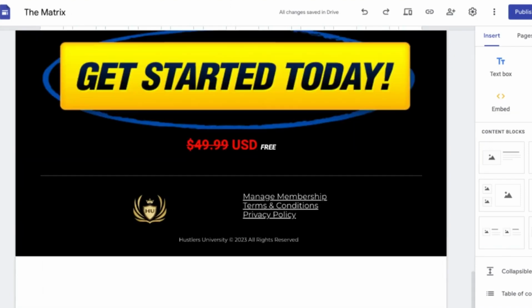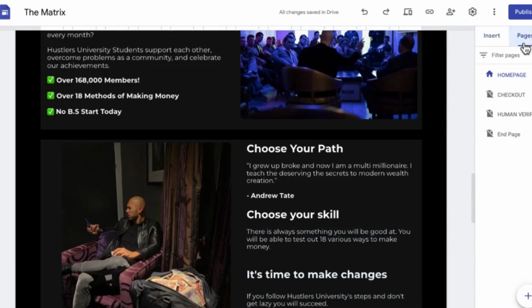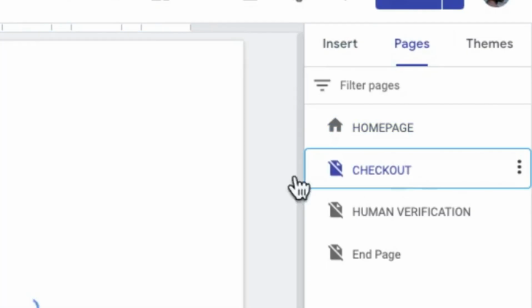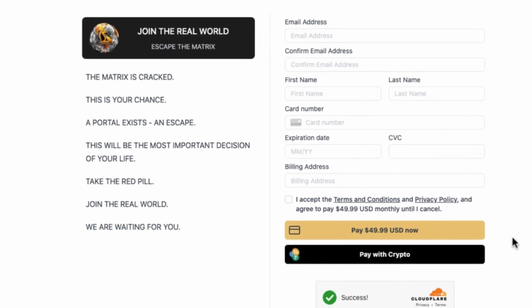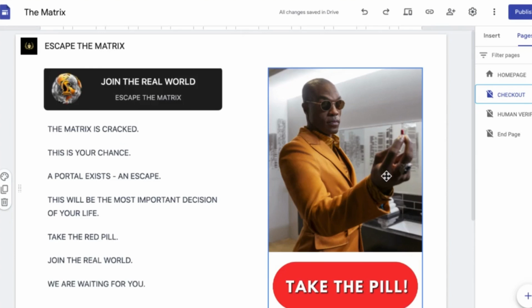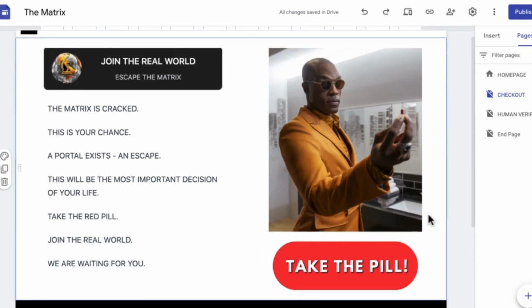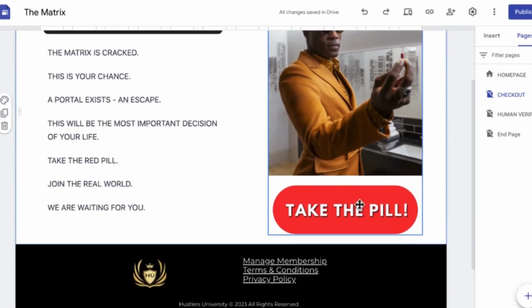And what I did on my website is I'm going to come over to my pages and show you exactly what I did, guys. So I have the checkout page here. Click on checkout page. What I did on my website is, because we're giving them this for free, we can't actually charge them, right? So we can't create a checkout page for them to actually put in their card numbers and blah blah blah. We're giving this out for free, right? So what I did is I got an image of Morpheus, and I just created a button where it says take the pill. Therefore they can click on this button where it says take the pill, and once they click on this, they're going to get sent over to our content locker, right? So this is CPA. Don't forget, we're doing CPA. We're not charging anybody anything, right?